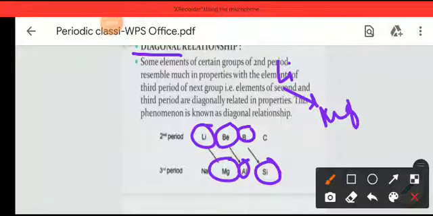Although they do not belong to the same group, they show similar properties to the elements placed diagonally opposite to each other. That is why this relationship is called the diagonal relationship.